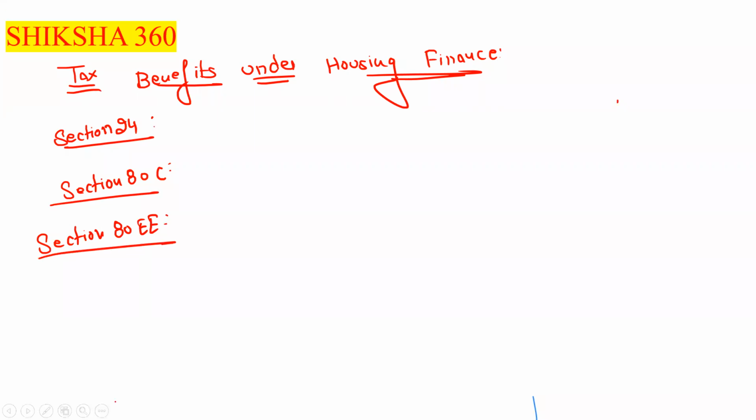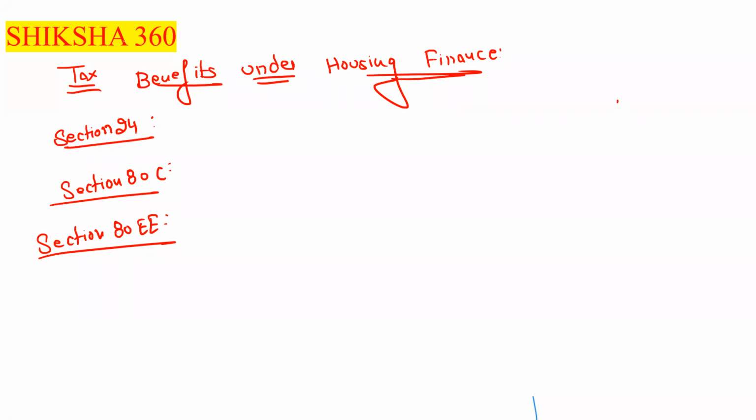So can anyone tell what is section 24? Under the housing finance, or in simple language, home loan. Many people take a loan for the tax benefits. Many persons whose income is more take the housing loan for the tax benefit.